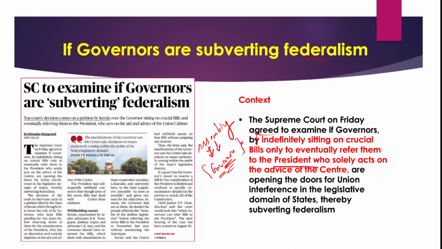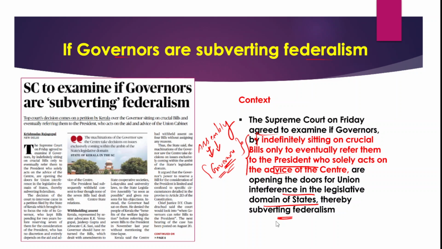So in fact, when we talk about the president, does the president solely act as per the advice of the center, or is it opening doors for union interference in the legislative domain of states, thereby further subverting federalism?